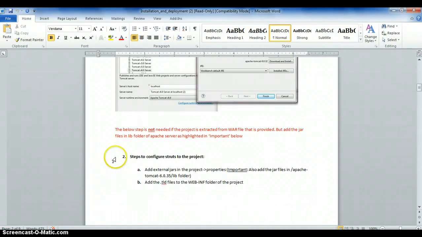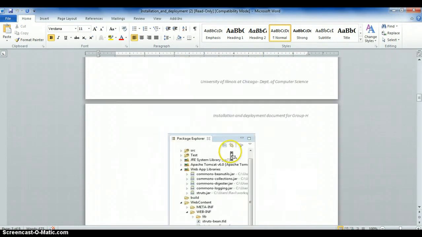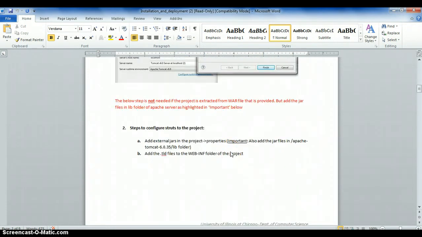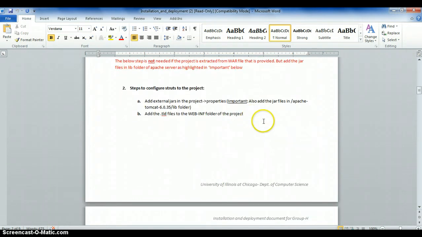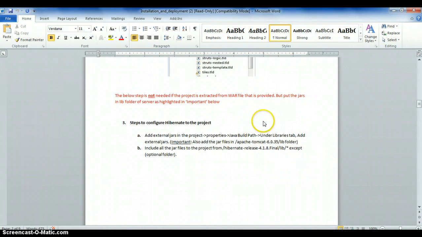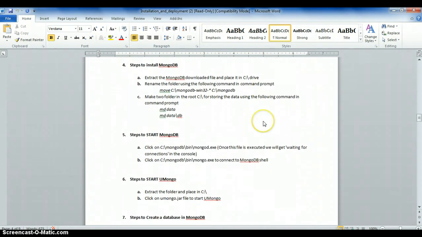The second part is Struts, and the third part is Hibernate, but as we have mentioned, it is not required in the project as we will be providing the WAR files. Just in case there is any need, you can do it in the following ways as shown in the document. We will directly go to the steps to install MongoDB.